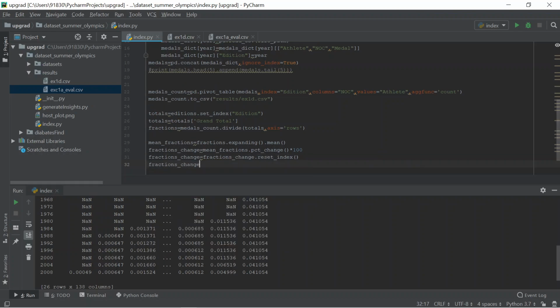Now they also ask me to save the fractions change to a file, results slash fractions dot csv.